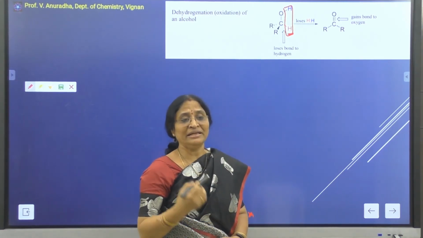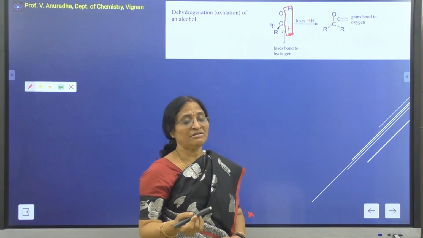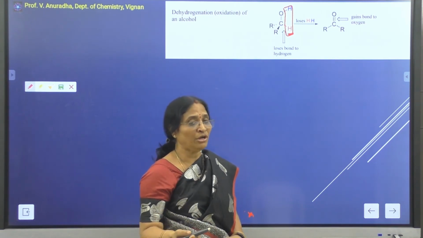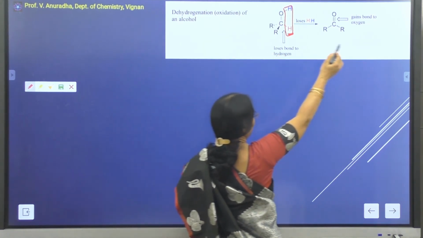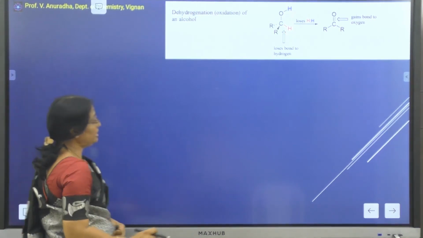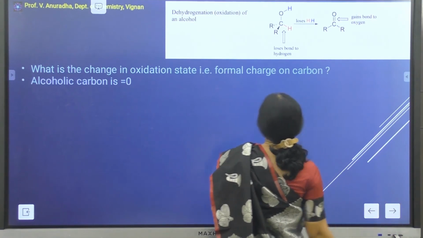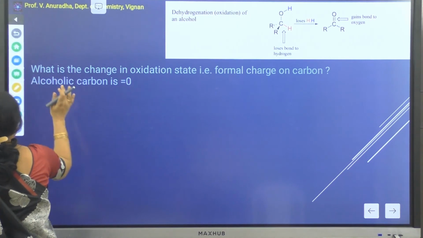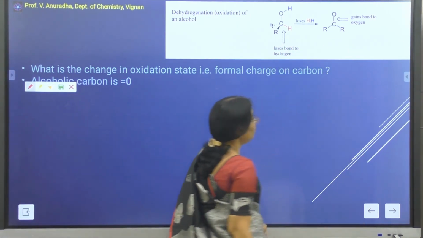That is why I said that in the oxidation of organic molecules, along with electrons, there is also the removal of hydrogen, either as a proton or as a hydride ion. Since this is a dehydrogenation reaction, I can call it an oxidation reaction. Similarly, you can see the change in the oxidation state or the formal charge of the carbon when it is being converted from alcohol to ketone.